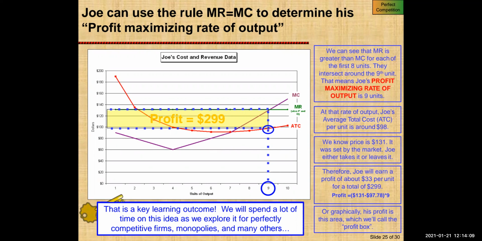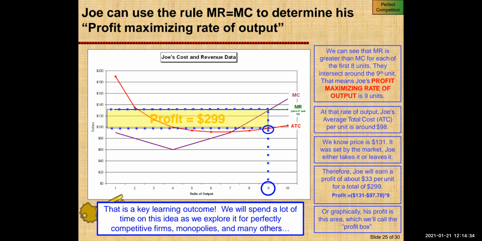At that rate of output, Joe's average total cost per unit is around $98. So we know the price is $131. It was set by the market. Now Joe either takes it or leaves it. So therefore, he will earn a profit of about $33 per unit for a total of $299.